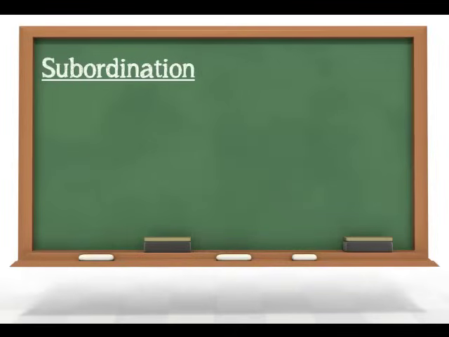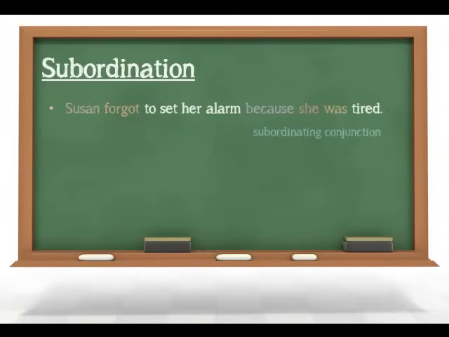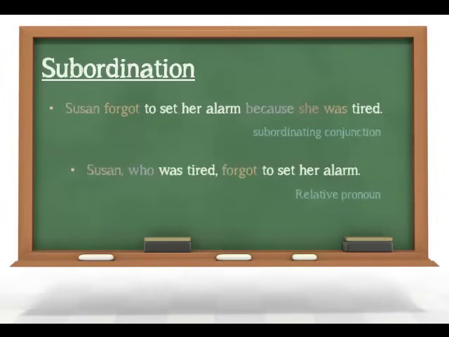And in subordination, we can either use a subordinating conjunction, like because, or a relative pronoun, like who. And in both of these, we're connecting ideas where one idea is dependent or subordinate to another idea.